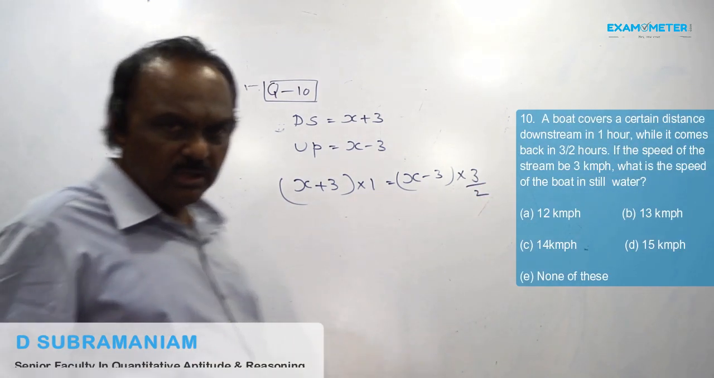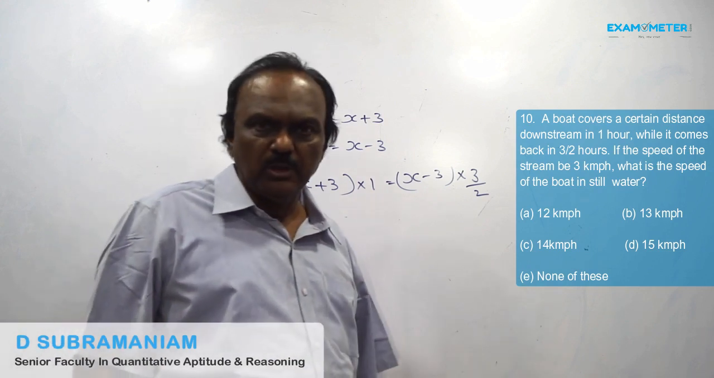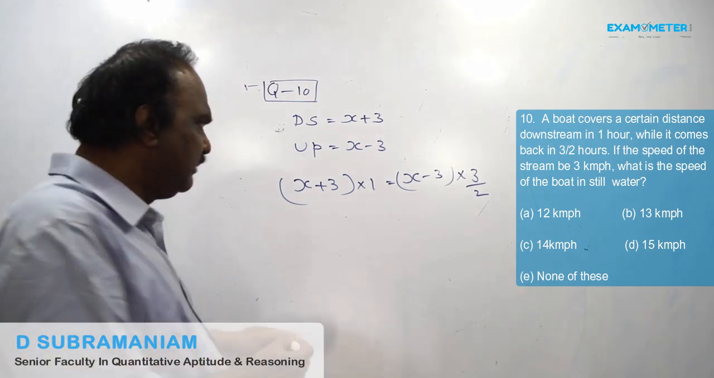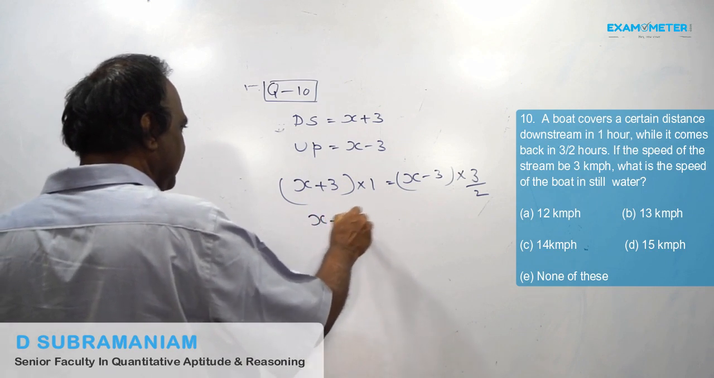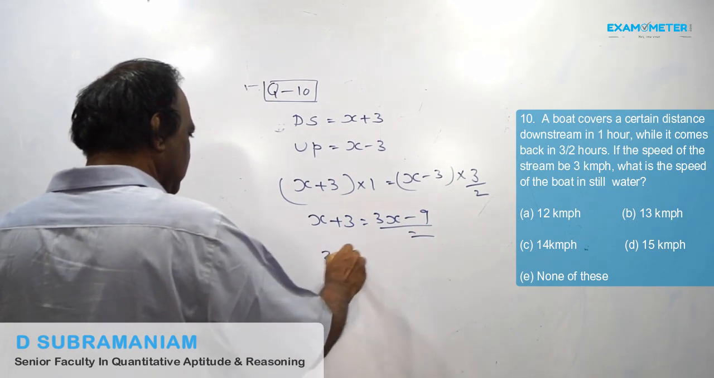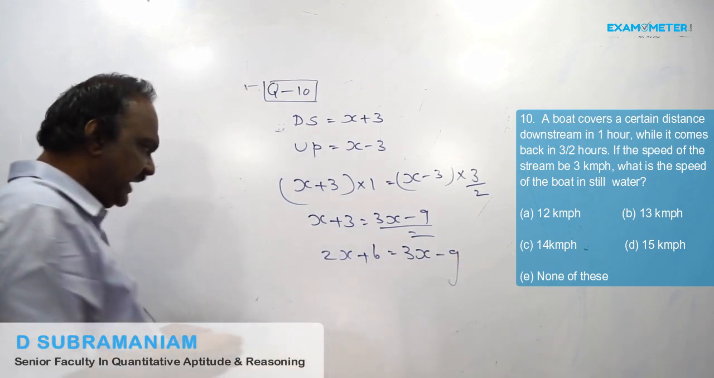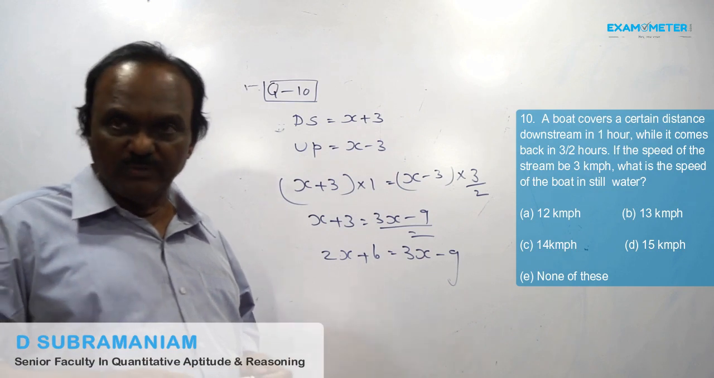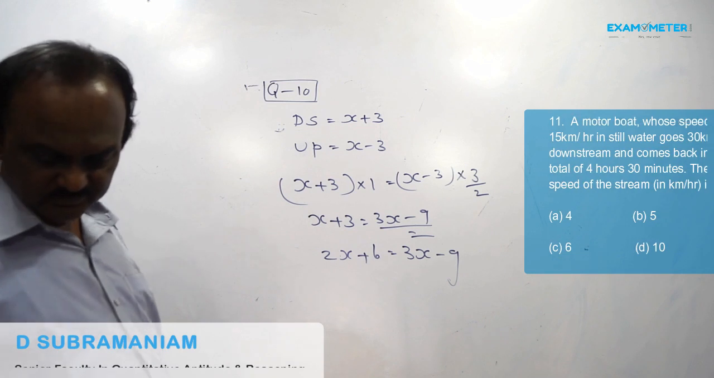1.5, convert it into an improper fraction, that is 3 by 2. So x plus 3 is equal to 3 times (x minus 3) by 2. 2x plus 6 is equal to 3x minus 9. So x is equal to 15. Answer is 15.